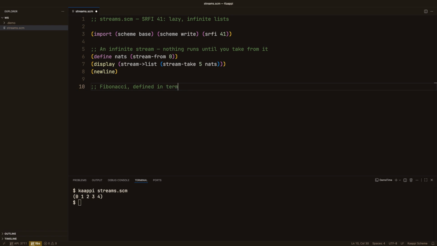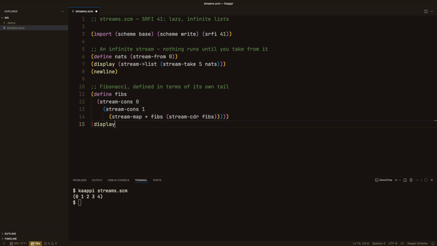Now the classic. We define the Fibonacci stream in terms of itself. It starts 0, 1, and every later term is the stream added to itself, shifted by one place. That definition refers to its own tail, and because streams are lazy, that isn't a paradox, it just works. No loop, no counter, no state, only the recurrence written the way the math states it.